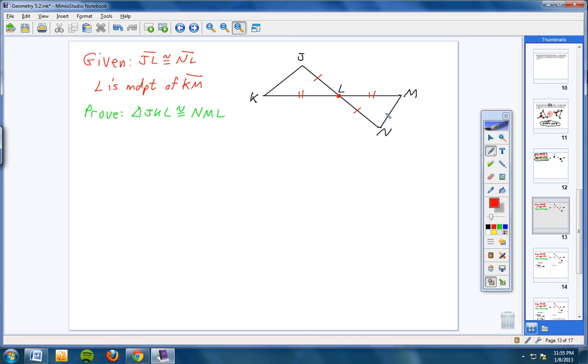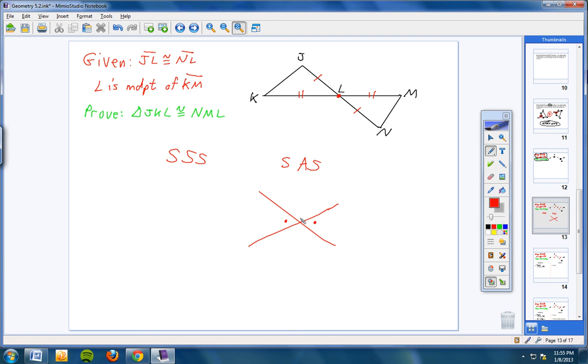By the way, look what I have. Remember, if I want to prove these two triangles are congruent, I'm either going to use what? Side, side, side, or I'm going to use what? Side, angle, side. Hey, I learned something a long time ago that when two lines intersect, their vertical angles are congruent. That means this angle here is congruent to this angle here, and this angle here is congruent to this angle here.